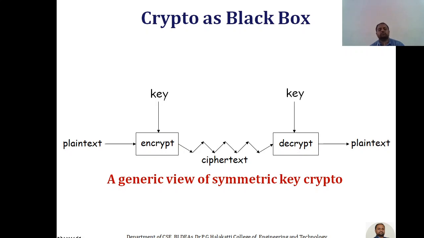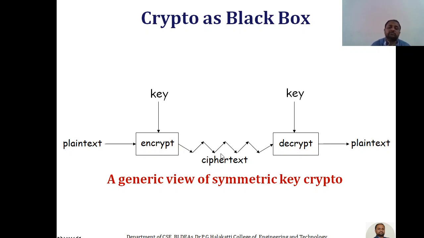So now we can call crypto a black box. Earlier I was discussing the block diagram of the conversion from plain text to ciphertext and from ciphertext to plain text. So here is a generic view of symmetric key. Initially at the sender side, plain text and keys are given as input to our encryption algorithm, which encrypts the data and converts it into ciphertext.